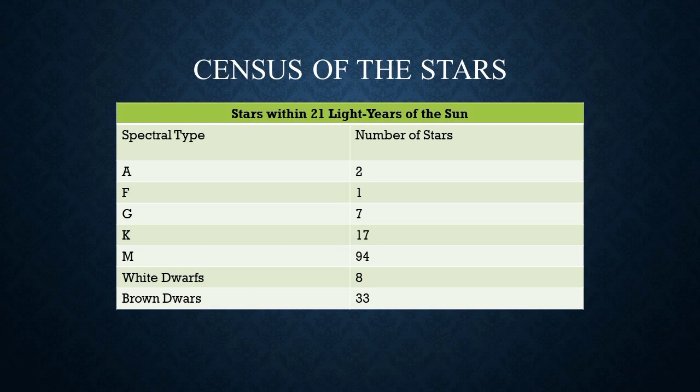This table shows the census of the stars within 21 light years away from the Sun. There are two Class A stars within the 21 light years away from the Sun. There is one F class, 7 G class, 17 K class, and 94 M class. There are 8 white dwarfs and 33 brown dwarfs within this area.